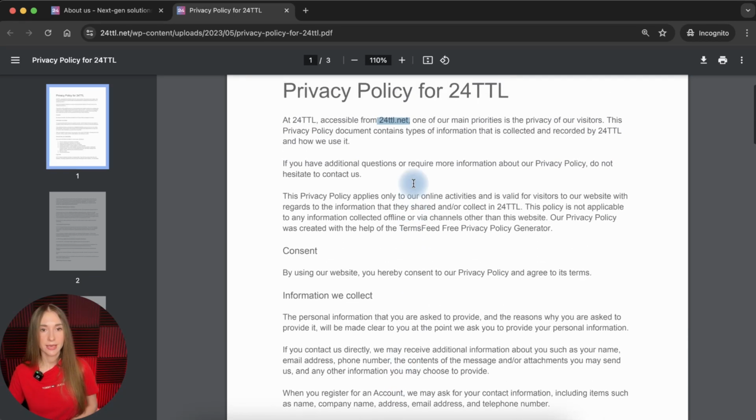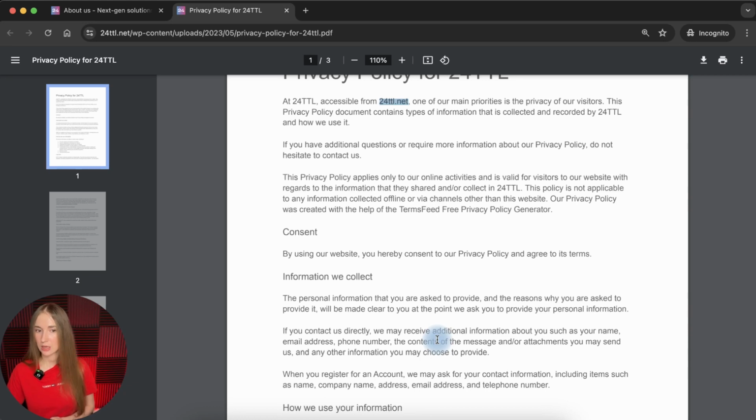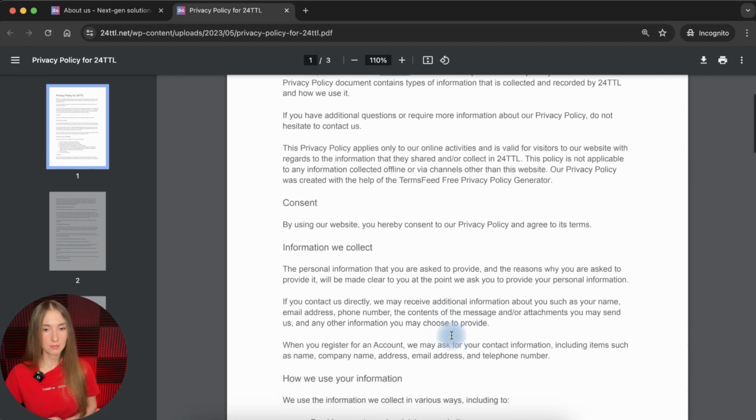But in the intro part, as I remember, they mention only this website, the website that we are analyzing right now, and I haven't found any registration form to create an account. So I'm not sure about this. Maybe this privacy policy was not updated, or maybe it's not accurate enough. It also can be. But anyway, just pay attention to the fact that we haven't found this.